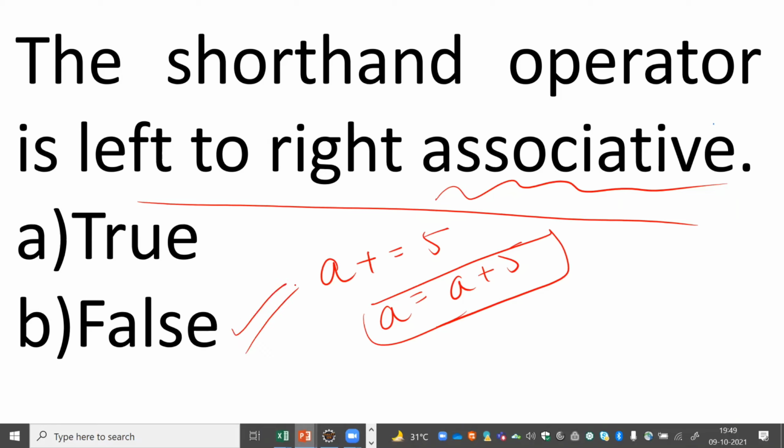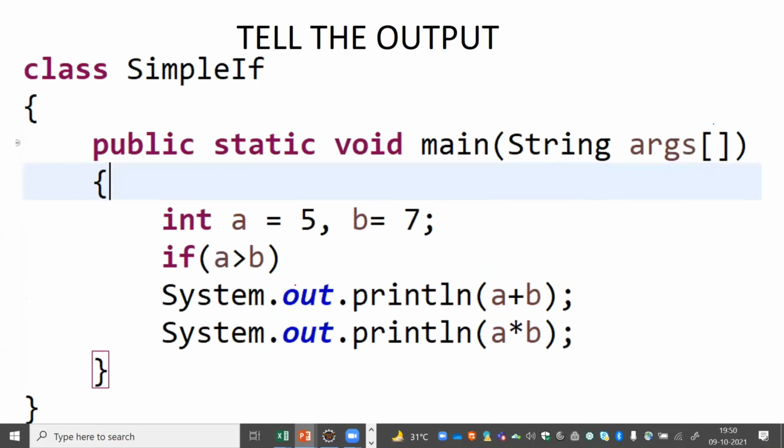We do have a table given in your books where precedence and associativity are mentioned. You go through that, you will get to know the things. I gave you this question again in your test so that you can go beyond the other things also. Maybe you people will be thinking, what if these things about associativity, operators and precedence don't come? Yes, it may be possible that the teacher can ask you these questions.